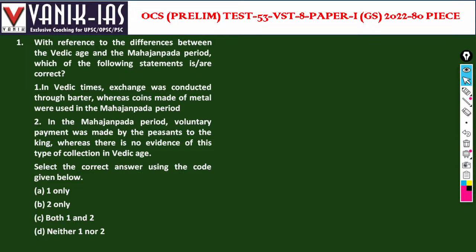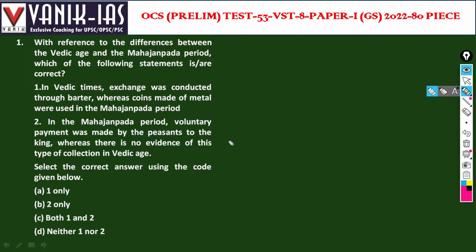In the Mahajanapada period, a voluntary payment was made by the peasants to the king. There is no evidence of this type of collection in Vedic age.